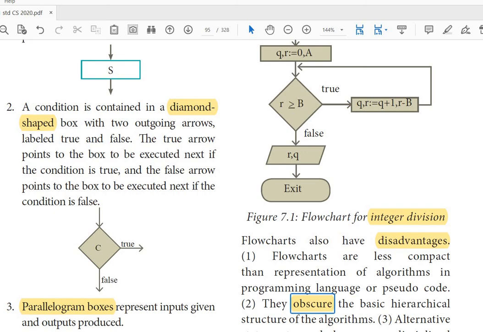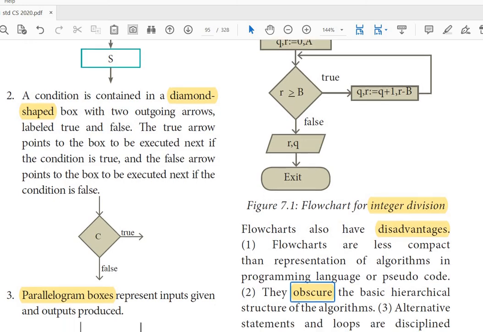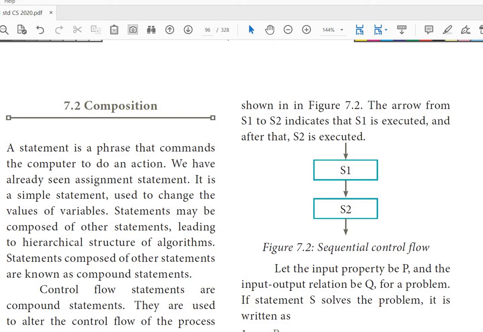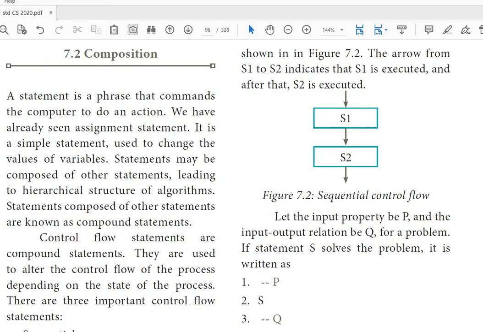So we learned what pseudocode is. It's a statement which is understandable and user friendly. We cannot directly execute a pseudocode in a computer. Next point, flowchart. A flowchart is a pictorial representation of a program. Then here comes the composition topic.